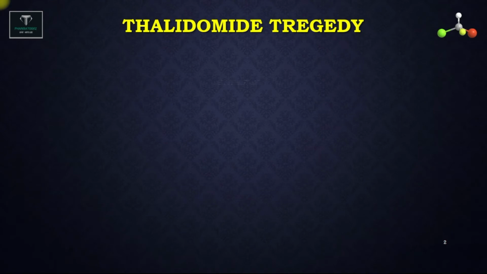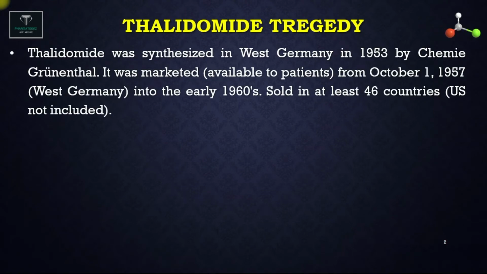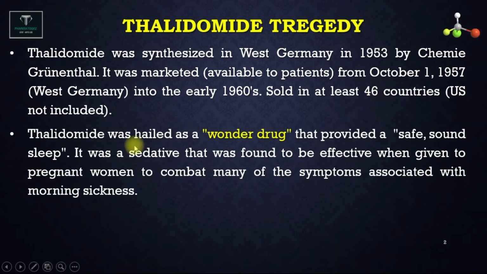So what is thalidomide tragedy? It was a drug synthesized in West Germany in 1953 by a scientist named Kemi Grunethal. It was marketed from October 1st, 1957 in West Germany and sold in at least 46 countries, where the US was not included. Thalidomide was considered a wonder drug that provided safe, sound sleep.